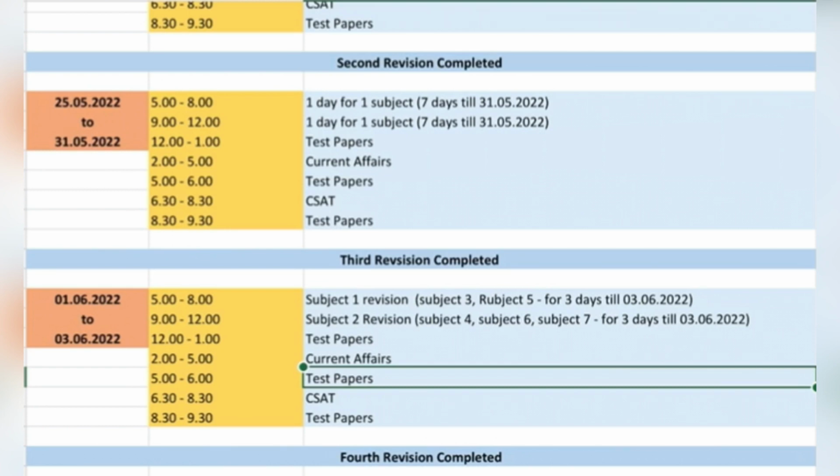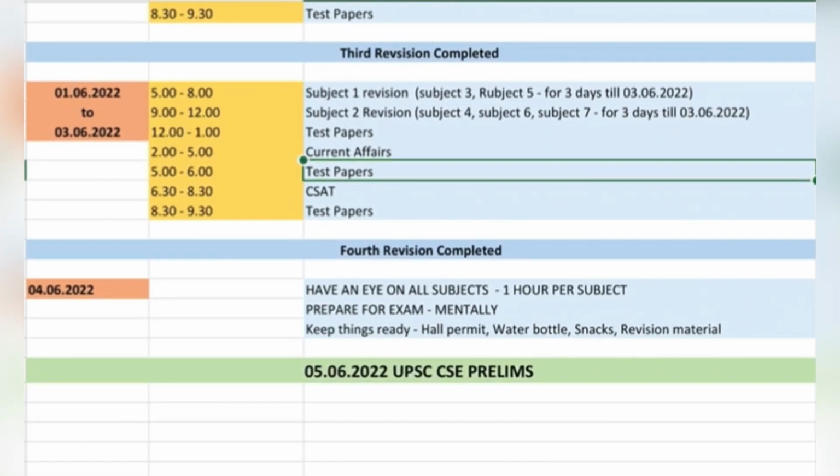Trust me, if you are able to manage all the 5 cycles of revision, then definitely your confidence level will be very good. In your day-to-day routine you will not feel distracted, and you will be able to cover the static portions, the GS portion, your CSAT, your current affairs, the test papers, everything in a holistic manner. So have trust in this plan. Reallocation and readjustment can be done according to your requirements. That's why we are providing it in editable format.